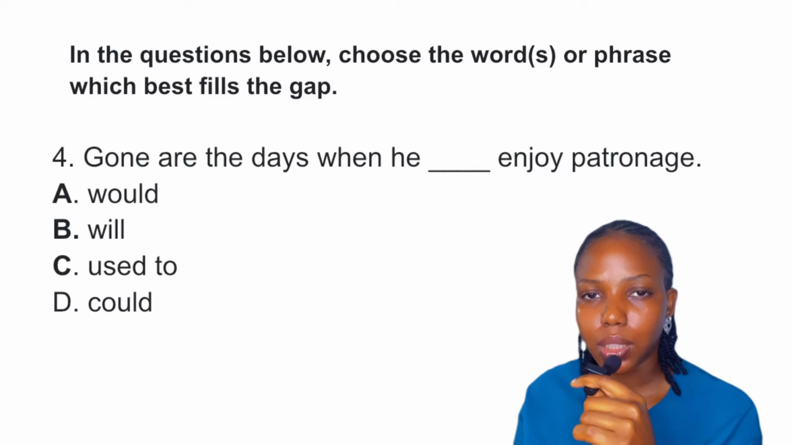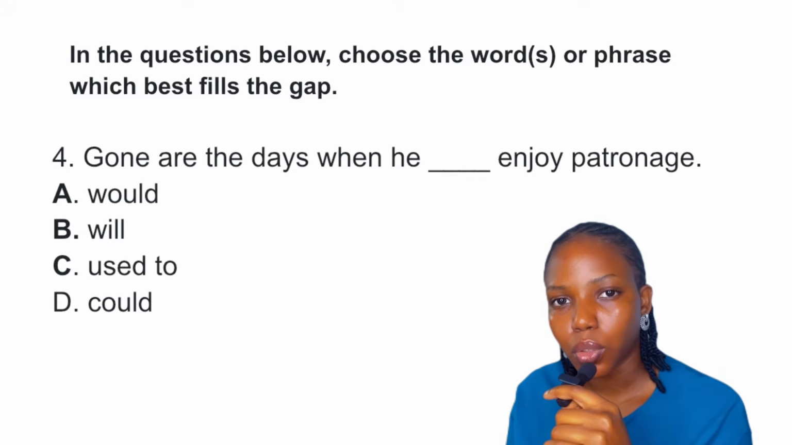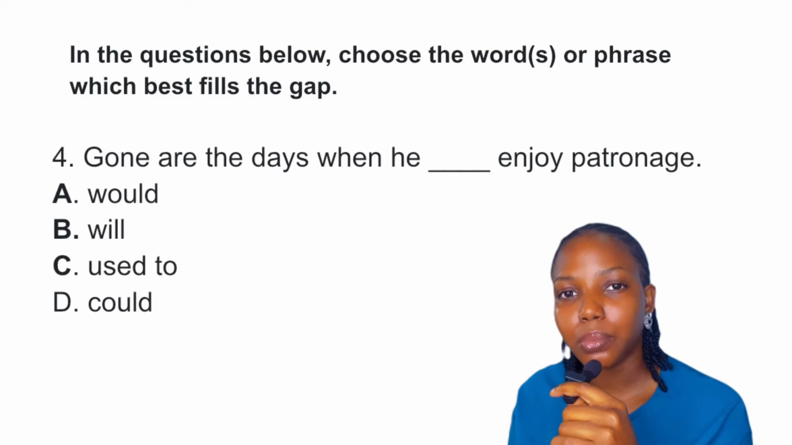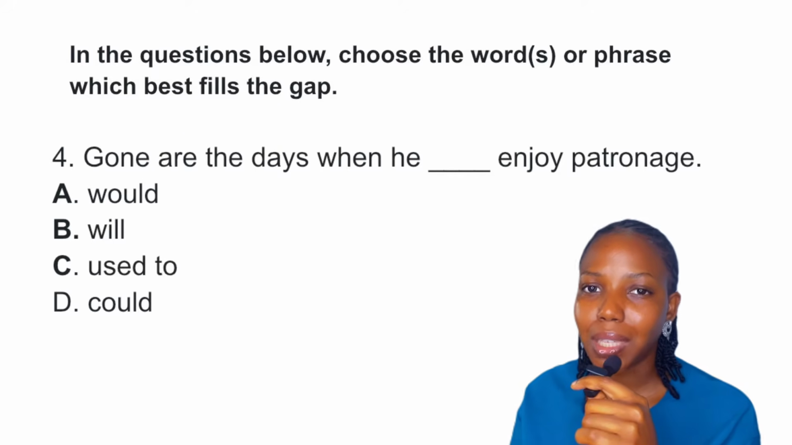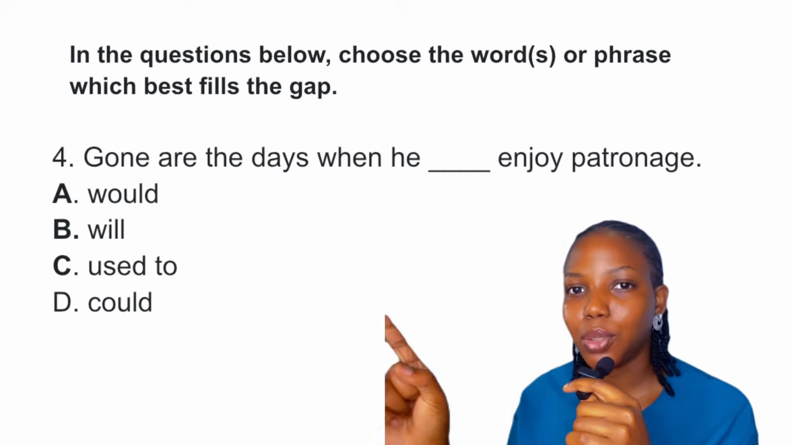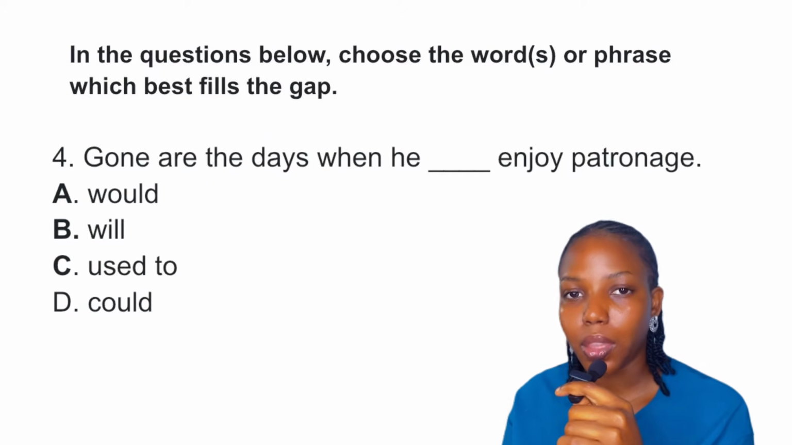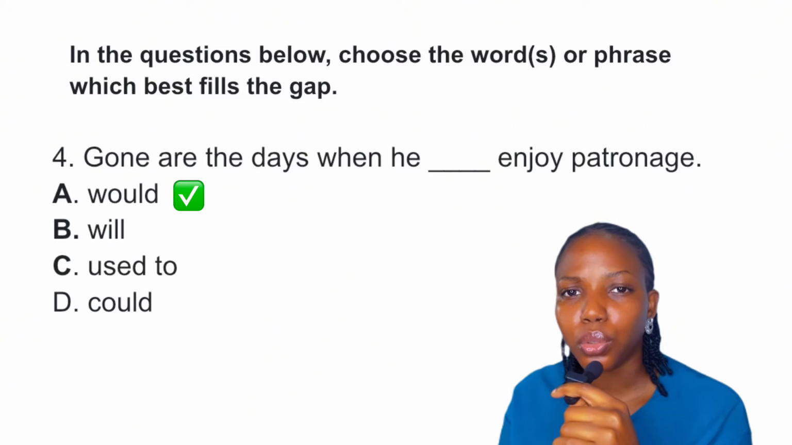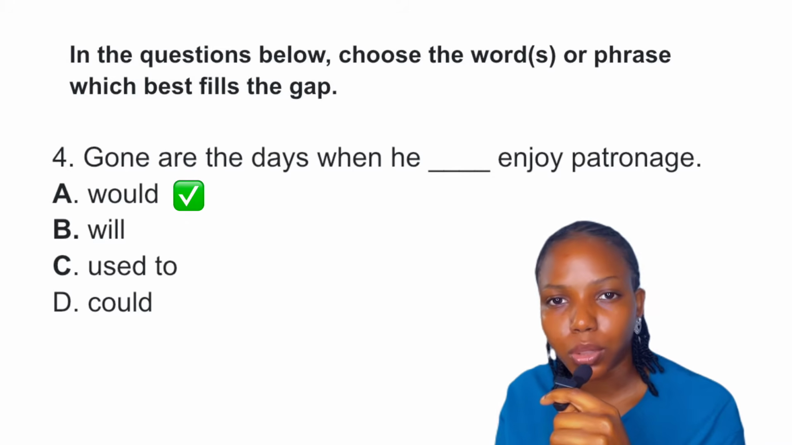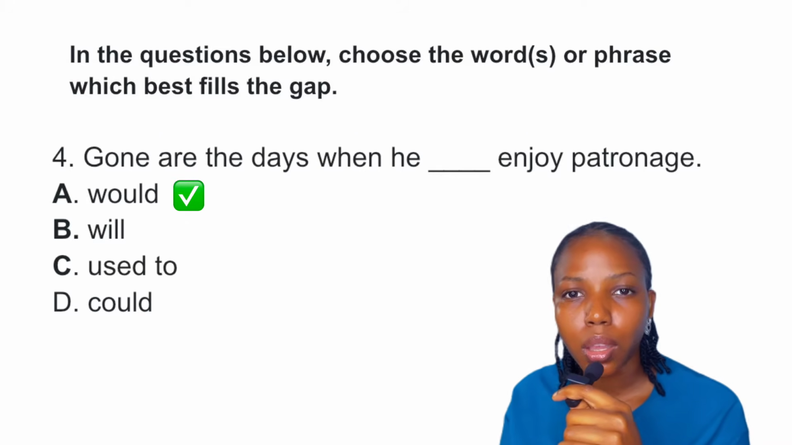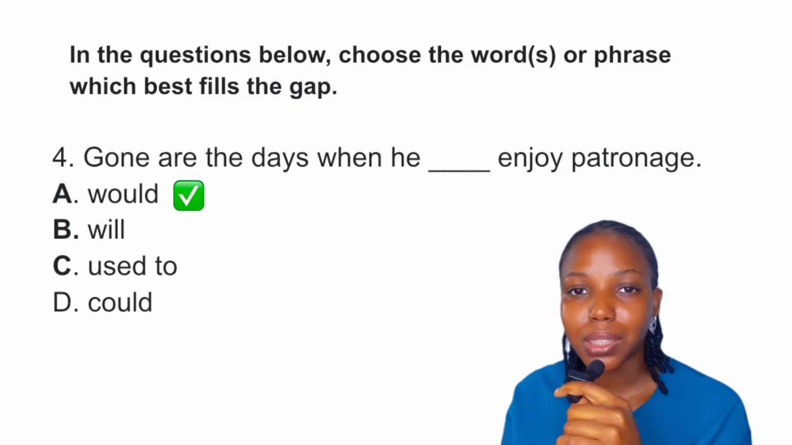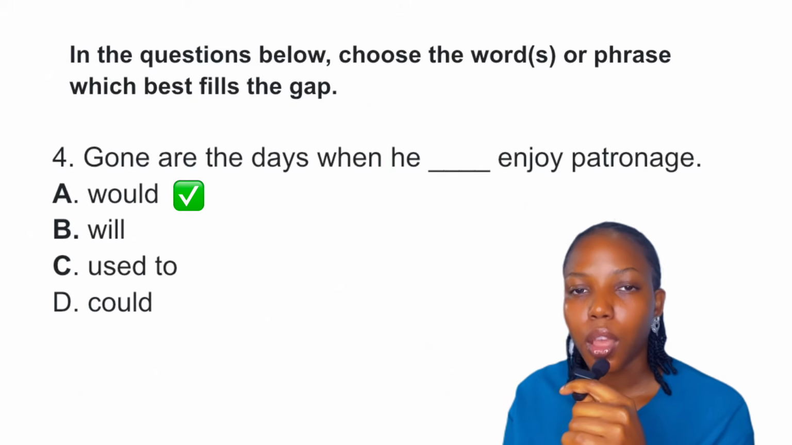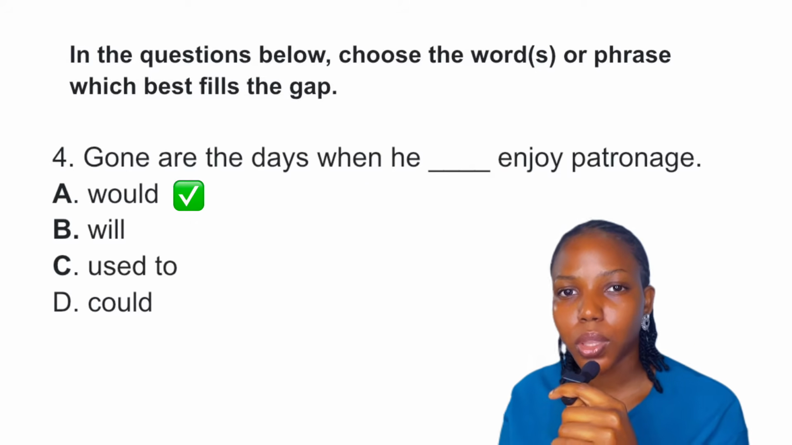Now, if you take a look at this sentence, you see, "gone are the days when." Would works perfectly here because it is connected to a specific time in the past. The days when is a specific time in the past. We could decide to remove "gone are the days when," and then we would have "he used to enjoy patronage," which makes a lot of sense and it's okay. But in this sentence, would is the best answer because of the time reference. So, in summary, would equals past habitual action with time reference.